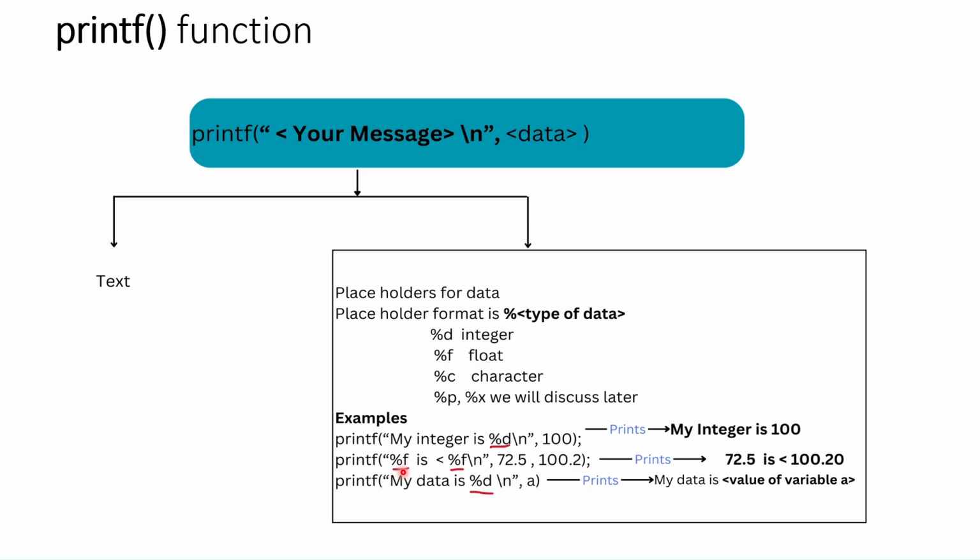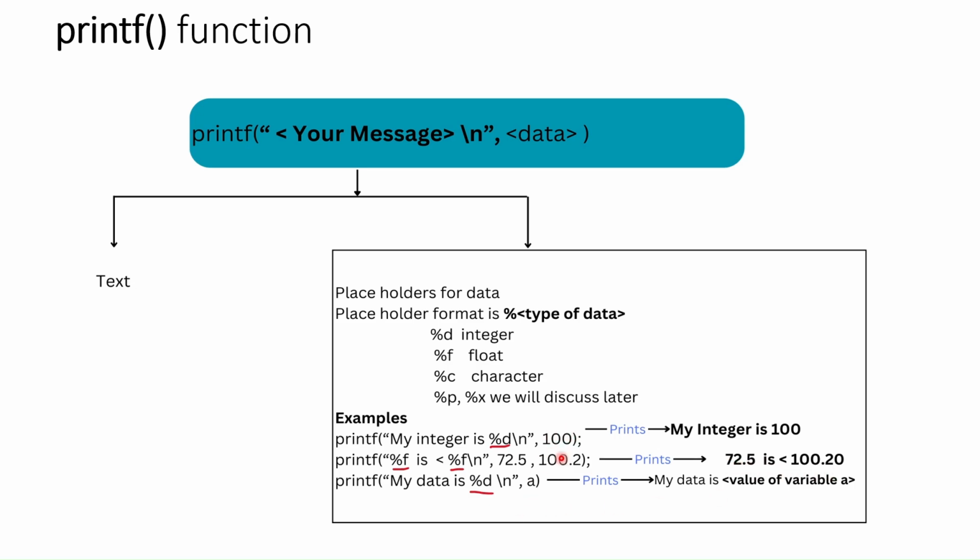Similarly, %f is less than %f means that each %f or %d will be replaced by either the raw values which you have given or the value of a variable. If I give 72.500, it prints 72.5 is less than this one.